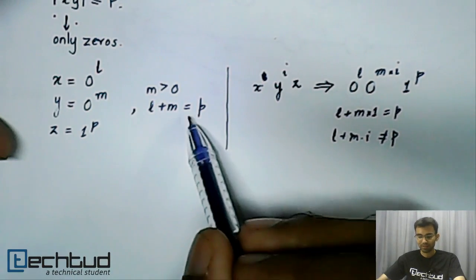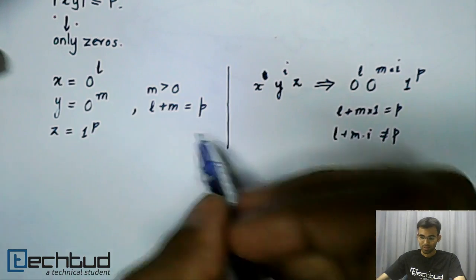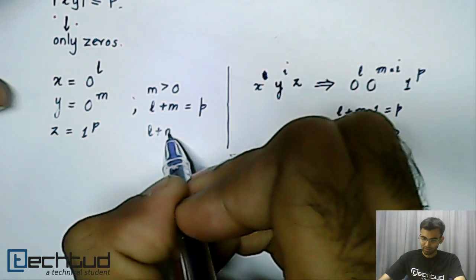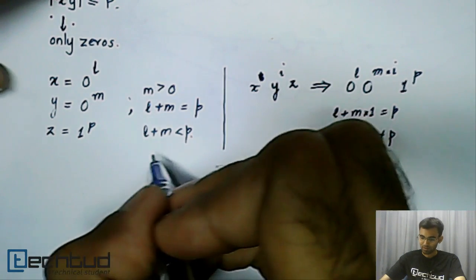Let us consider the case wherein L plus M is less than P, wherein M is also greater than 0. When L plus M is less than P, a similar thing will happen.